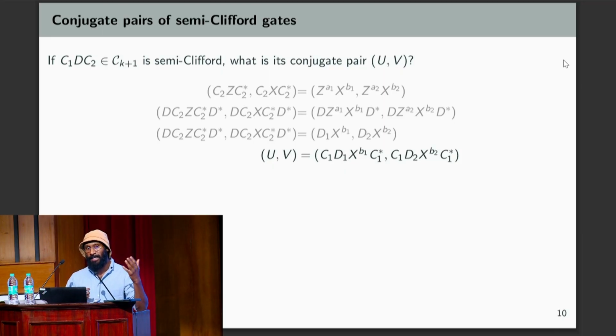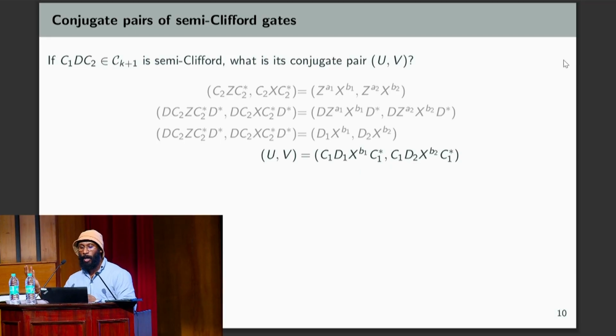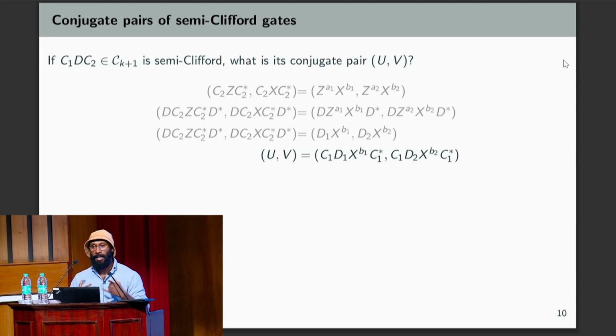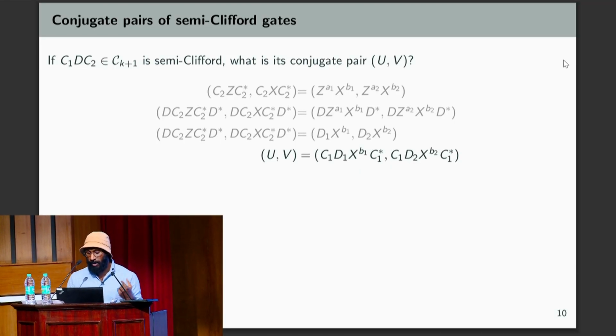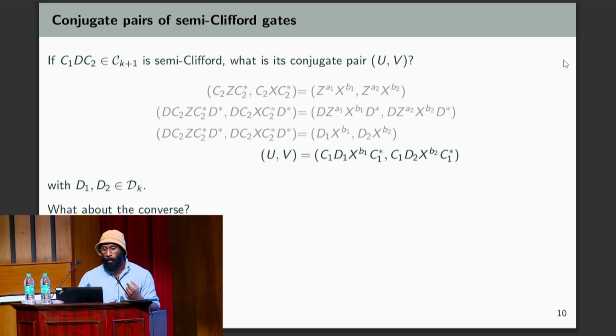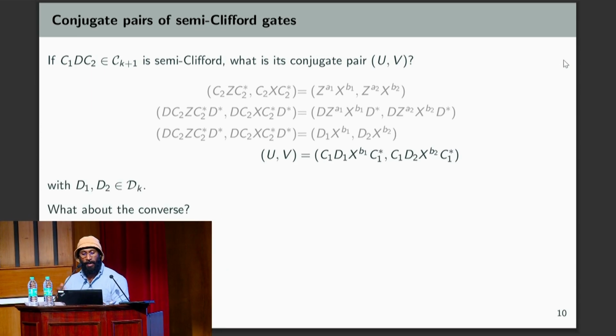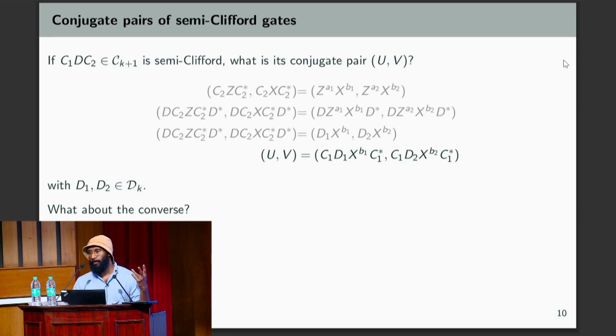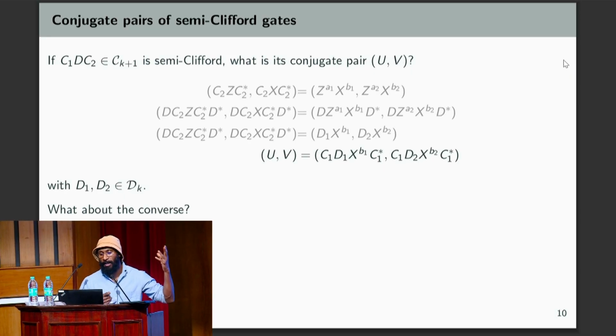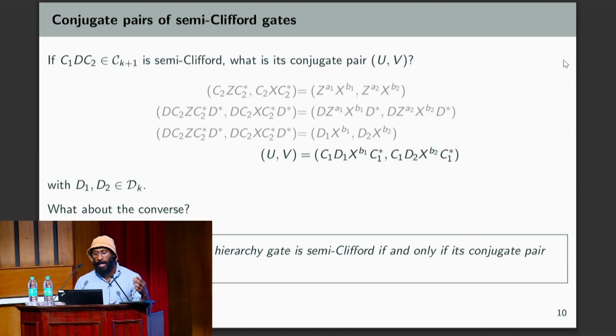You have a diagonal gate multiplied by a power of x, a diagonal gate multiplied by another power of x, and all of them have been conjugated by some common Clifford C1. Okay. So what about the converse? If we have u and v and it looks like this, we know that u and v is in bijection with some gate. So is the gate that it's in bijection with semi-Clifford? And the answer is yes, okay?